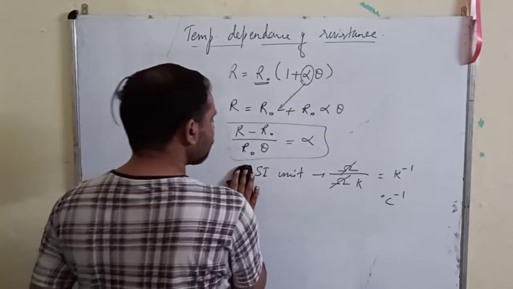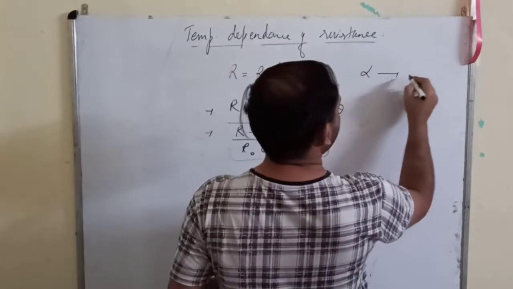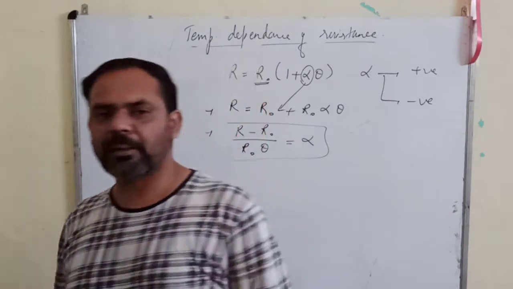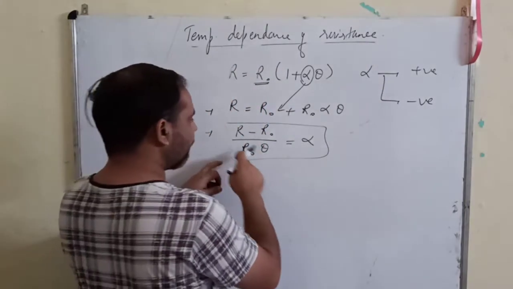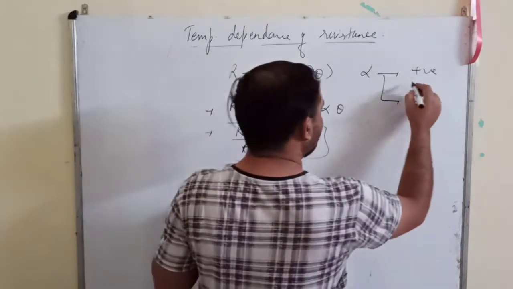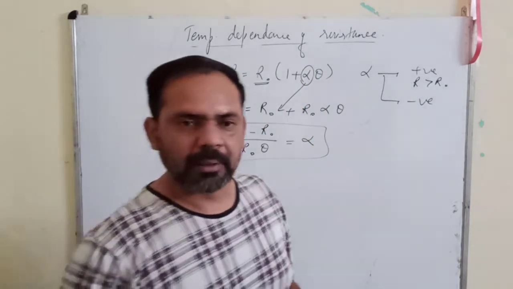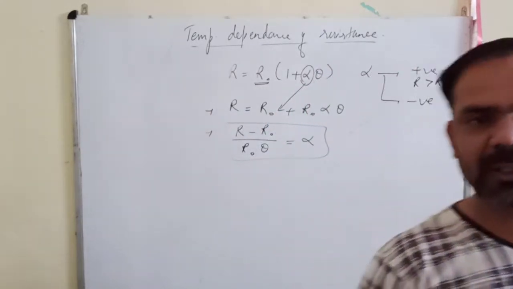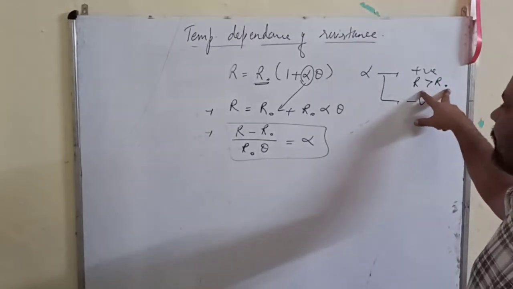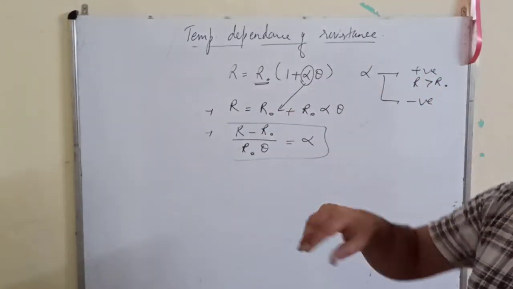Now the value of this alpha can be positive or can be negative also. If alpha is positive, the numerator must be positive. It means that R is more than R naught, the final resistance is more than the initial resistance, or the change in resistance is positive, meaning resistance increases with temperature.